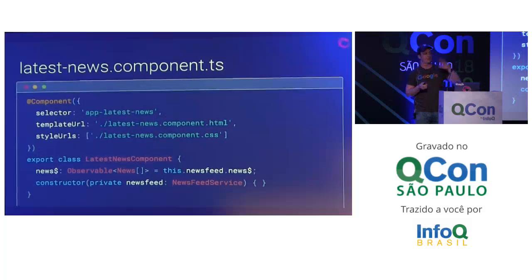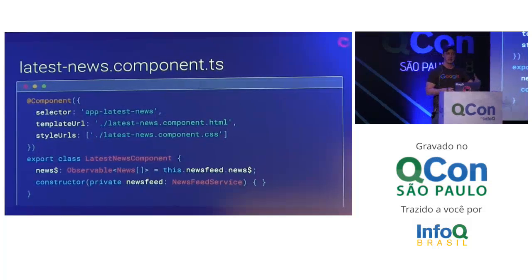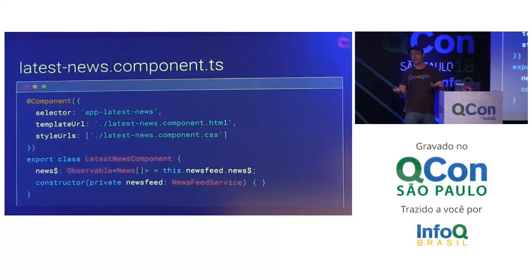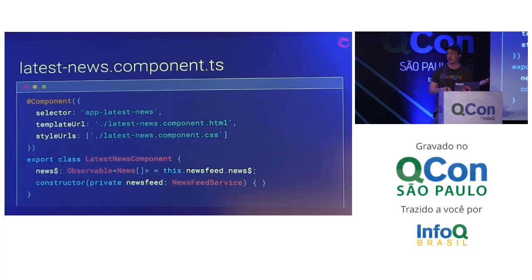Now, one interesting thing I want you to know is frequently when we're dealing with promises, you have this thing where you've got a function that returns a promise, right? And you have all these methods on your class that return promises. The reason you do that is actually because promises are not lazy, and you really wanted laziness. You didn't know that you wanted laziness, but you don't want your promises just to start at the beginning of your app, so you wrap them in a function. Observables are already lazy, so you don't have to wrap them in a function if they're not parameterized, right? So this news observable here is just waiting there for us to subscribe to it.